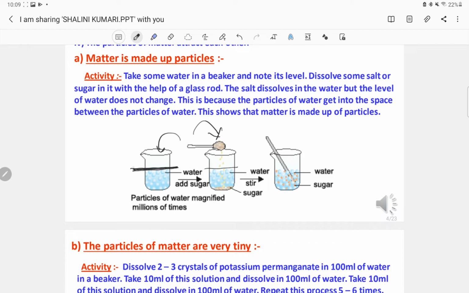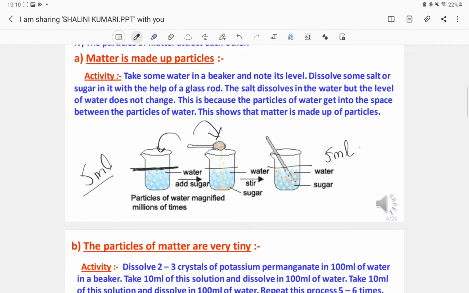Means the level of water, if the initial level of water was 5 ml, the final level of water is also 5 ml. So this means the particles of matter are very small and it is made up of particles. Every particle in combination with each other gives matter.